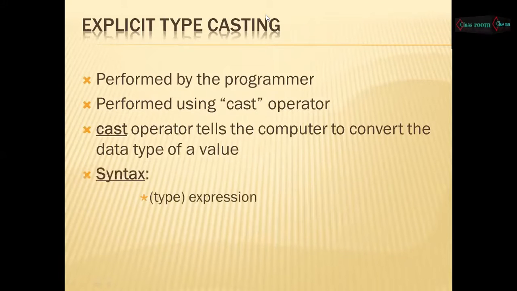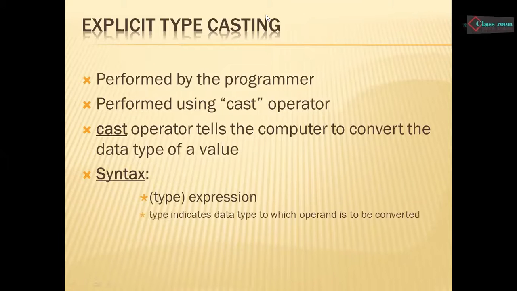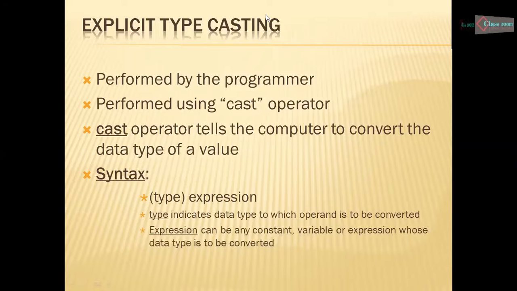Its syntax is the type in brackets and then the expression whose data type you want to convert. In this expression, type indicates the data type to which the operand is to be converted, and expression can be any constant, variable or expression whose data type is to be converted. Let's check an example.